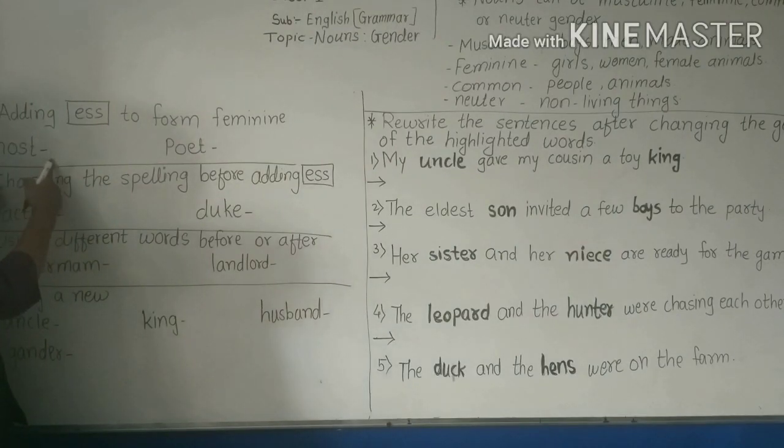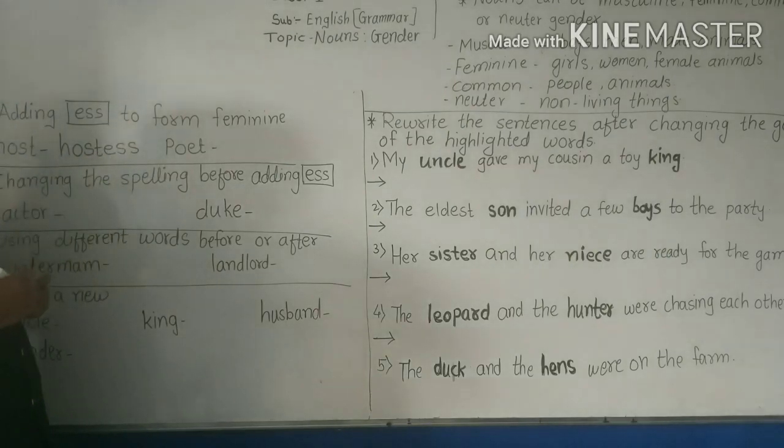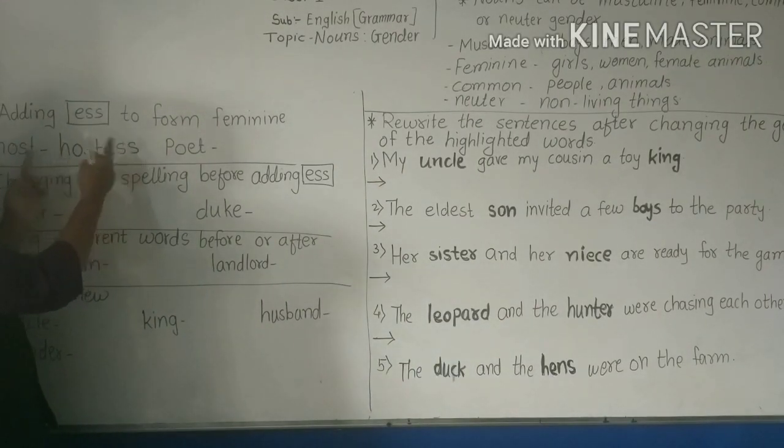Host is a masculine word. If I write host and add ess, it becomes hostess. So I am changing the word host to hostess, masculine to feminine.